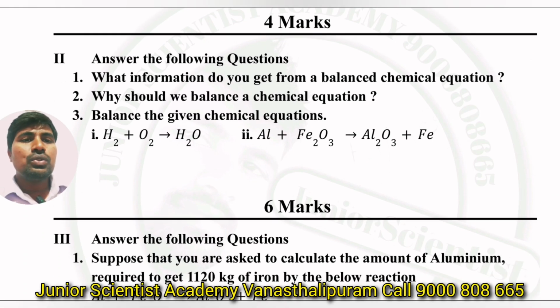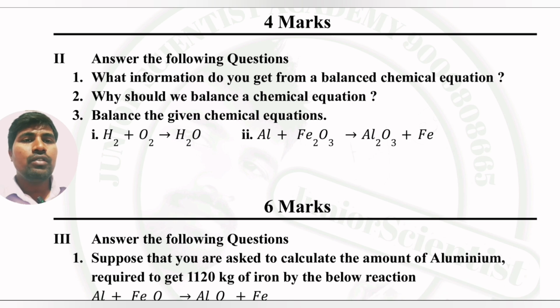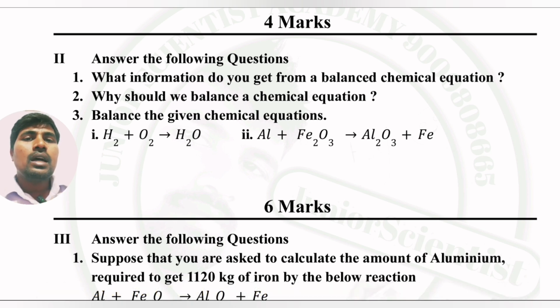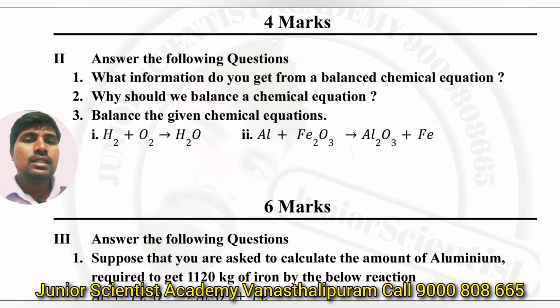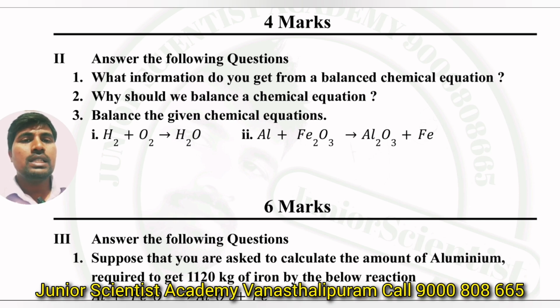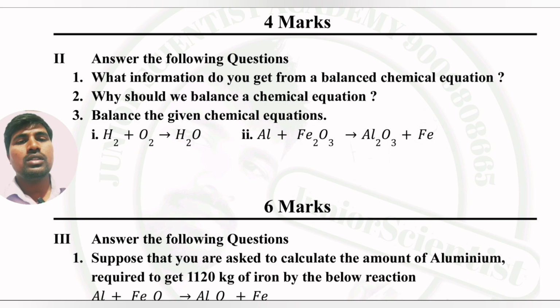The first 2 questions are in the textbook. What information do you get from a balanced chemical equation? Why should we balance a chemical equation? Next, the third question is to balance the given chemical equations. So they will give only one equation, for 4 marks. You have to balance it, write the steps, and also draw the table.